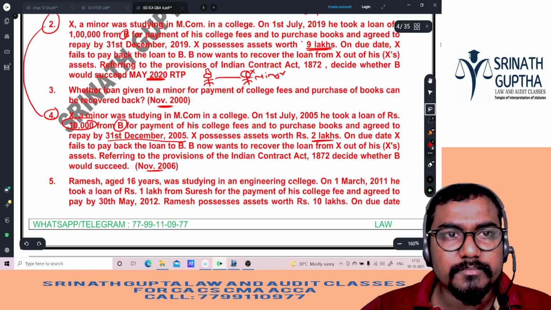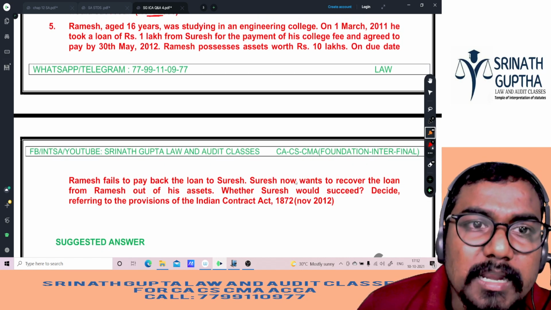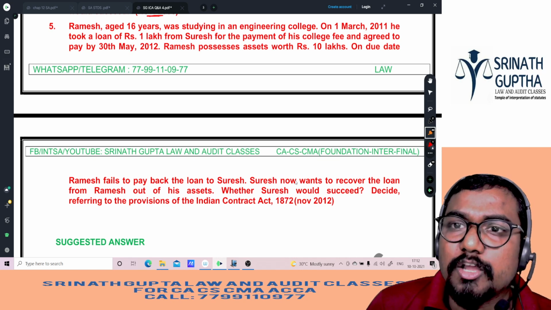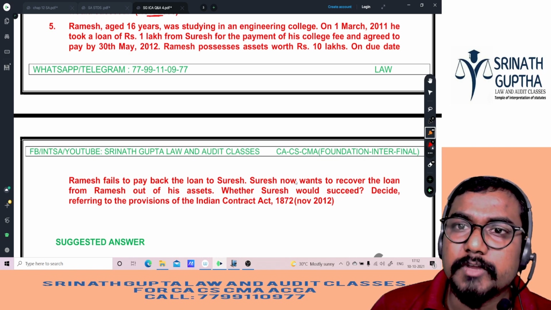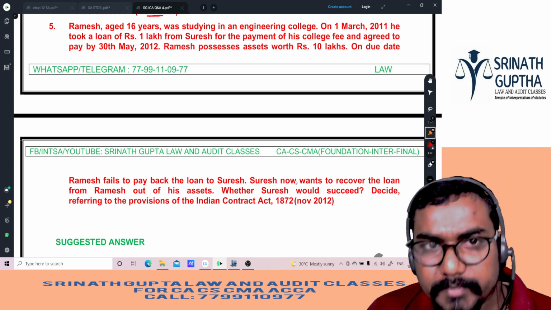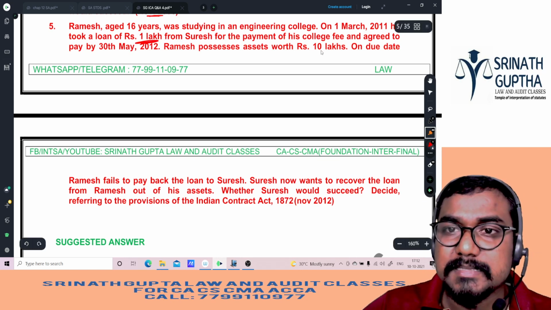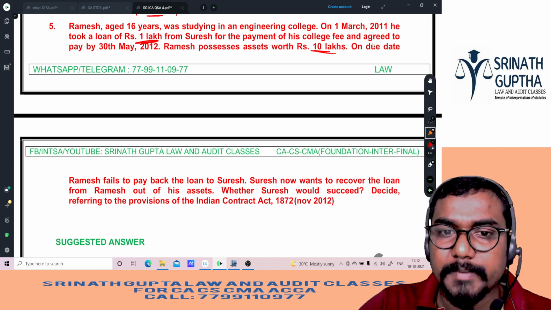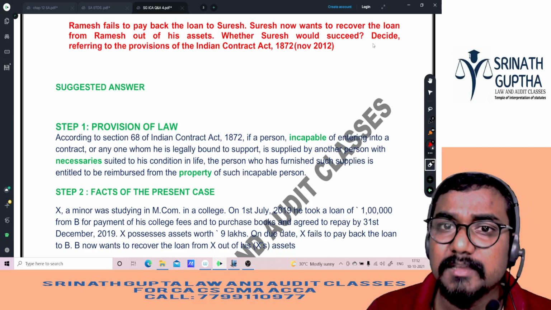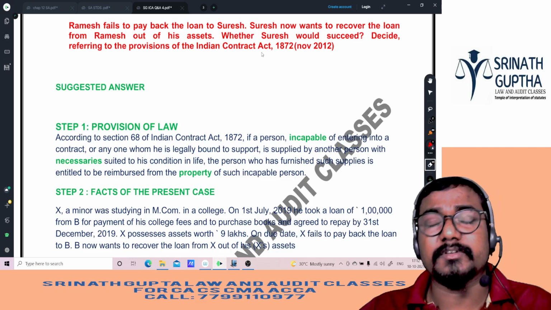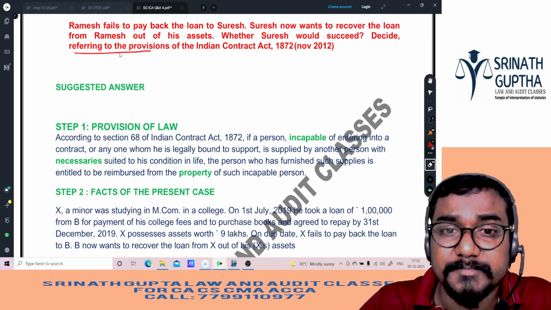Same question, beta. The second question also, I will explain. We'll discuss the answer also, beta. Ramesh, aged about 16 years, studying in an engineering college. On 1st March 2011, he took a loan of 1 lakh rupees from Suresh for payment of his college fees and agreed to pay by 30th May 2012. Ramesh possesses assets worth 10 lakhs. Loan is 1 lakh. Estate is 10 lakh. On the due date, Ramesh fails to pay back the loan to Suresh. Suresh now wants to recover the loan from Ramesh out of his assets. Whether Suresh will succeed? Yes. Decide with reference. He is asking you to refer to the provisions also. We have to explain the logic also. We have to explain the section.